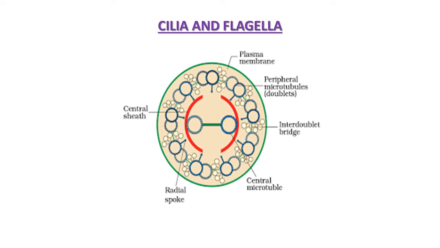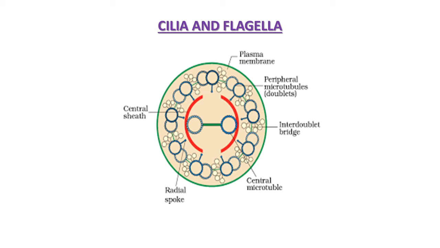Electron microscopic study of the cilium or the flagellum shows that they are covered with plasma membrane. Here you can see the plasma membrane also. Their core, called axoneme, possesses a number of microtubules running parallel to the long axis. The axoneme usually has nine pairs of doublets of radially arranged peripheral microtubules and a pair of centrally located microtubules. That is clearly observed in this figure also.